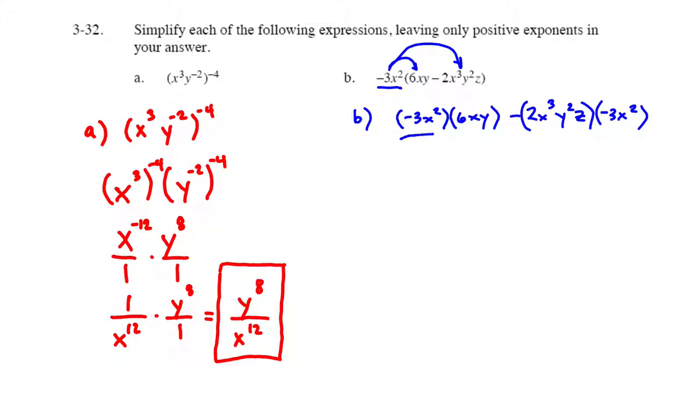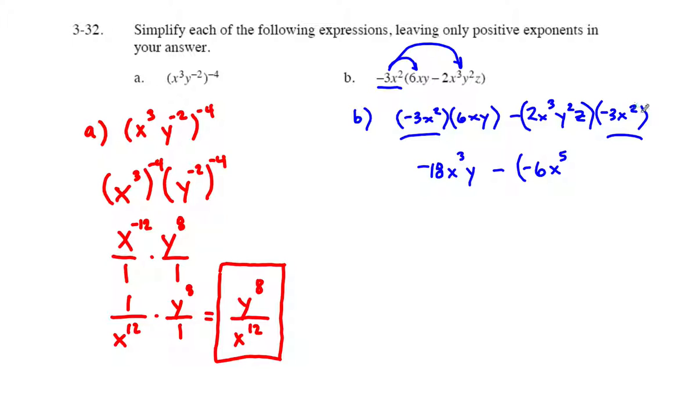Now I put it in the front on this one, and I put it in the back on this one, but it still means the same thing. I left the negative off here, but it's still like it's being taken away. Let's simplify this. Negative 3 times 6 is going to be negative 18. x squared times x is x to the third. And then we don't have another y, so this would just still be y here. Now we're taking away, depending on how you look at it, negative 3 times 2 would be negative 6. x to the third times x squared would be x to the fifth.